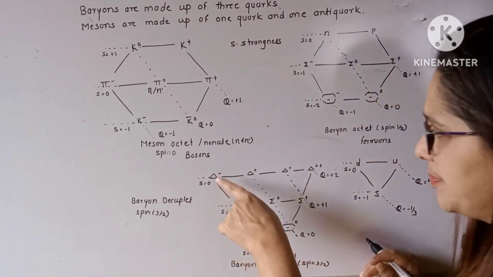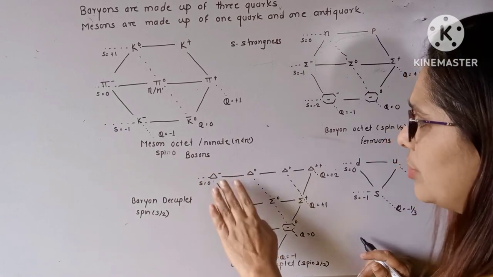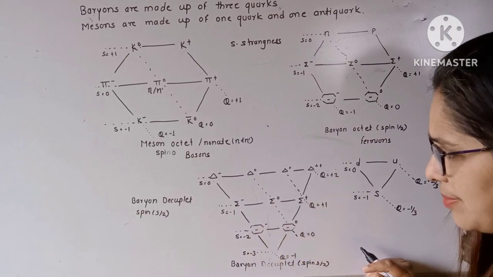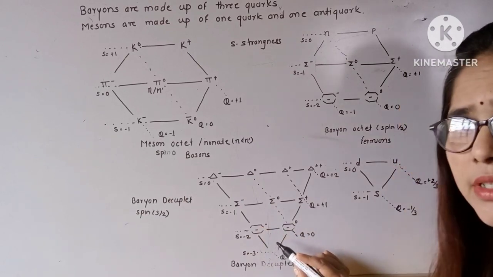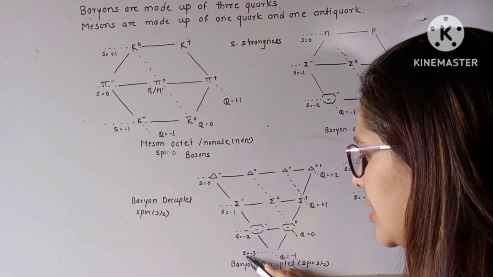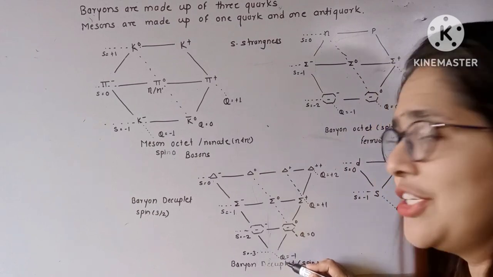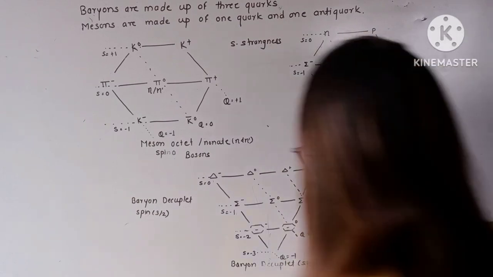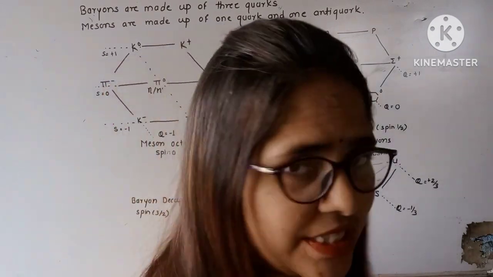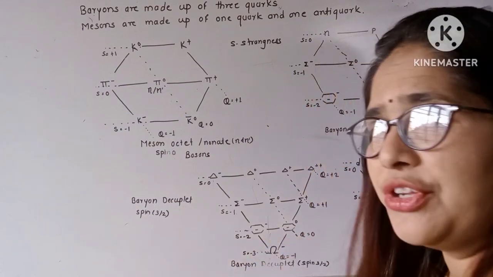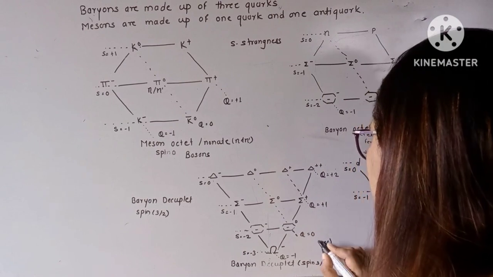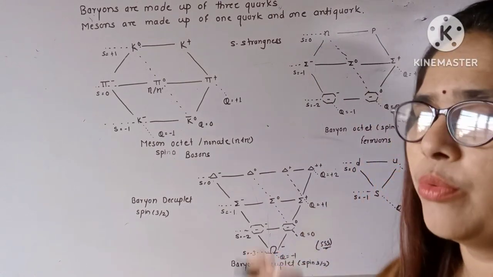They found that there are 4 lambda baryons, then 3 sigma baryons, then 2 cascade baryons, and in the triangular shape there was nothing found at strangeness -3 and charge -1. Afterwards this omega particle with a minus charge and strangeness -3 was found. It is made up of three strange quarks, which are the constituents of this omega minus.